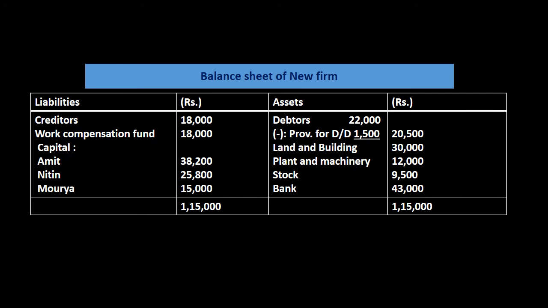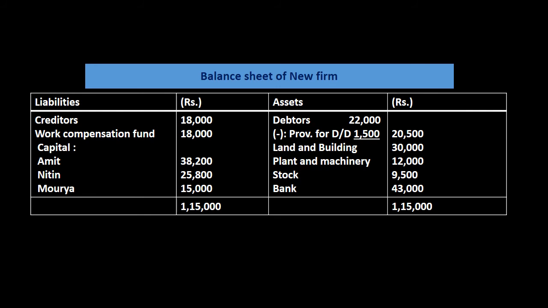First we will write debtors. The total amount of debtors given to us on the first slide related to the question is rupees 22,000. We will subtract the new provision, including the increase in provision of rupees 1,500. So when we subtract 1,500 from 22,000, the net balance of debtors in our hand is 20,500. Next, land and building.